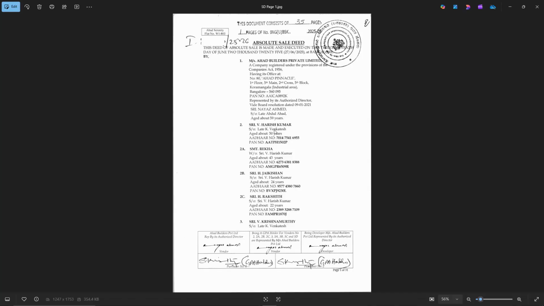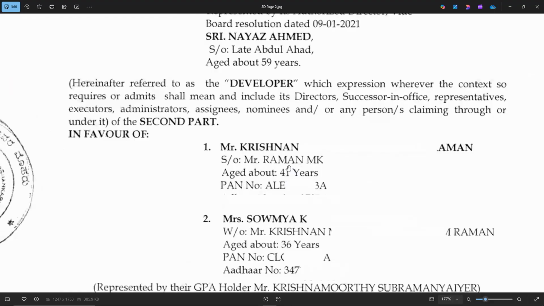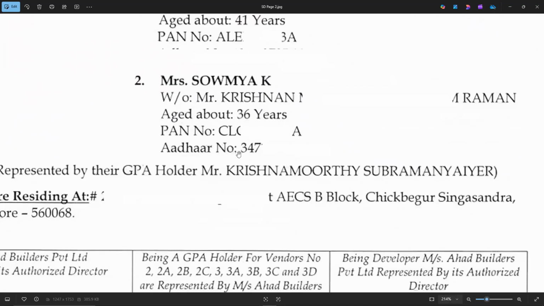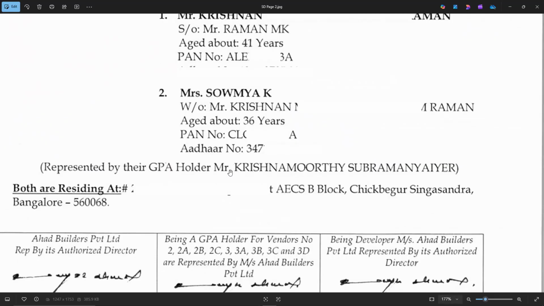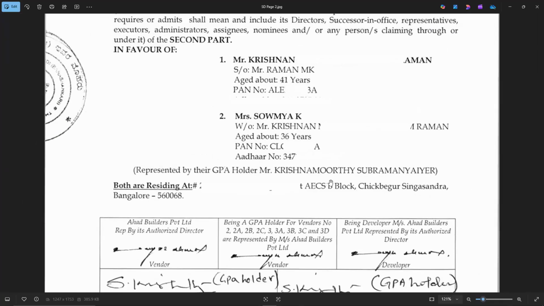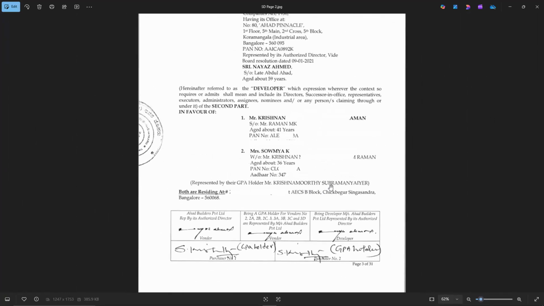This is the first page of the sale deed, and this is the consecutive page of the sale deed. You can see the buyer detail. This is Mr. Krishnan. It states the representative detail: represented by GPA holder Mr. Krishnamurthy. Mr. Krishnamurthy has represented the buyers and completed the sale deed registration at the sub-registrar office.